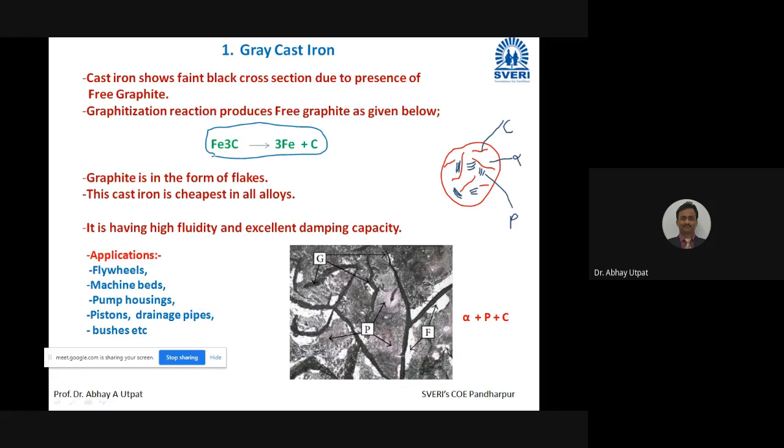So, you might have seen heavy drainage caps. Nowadays there are cement concrete caps, but in some old places, in some historical places, if you go, big size drainage caps are there which are very heavy. They are made up of gray cast iron. And the reason they are used for machine beds and bushes, that I have explained, is its excellent damping capacity, which fulfills the requirement of a machine bed.